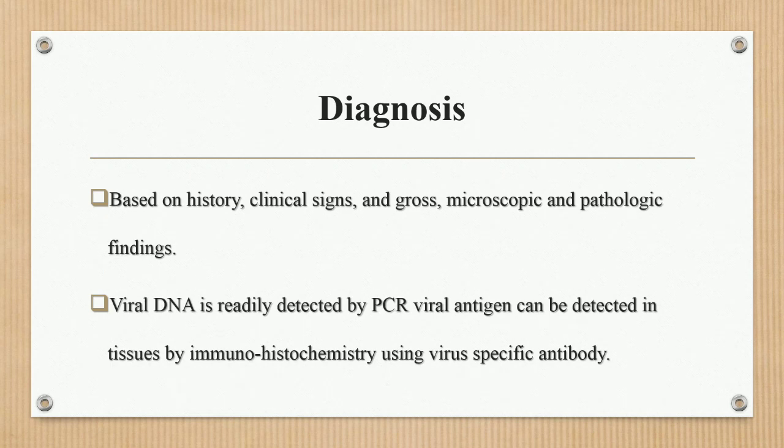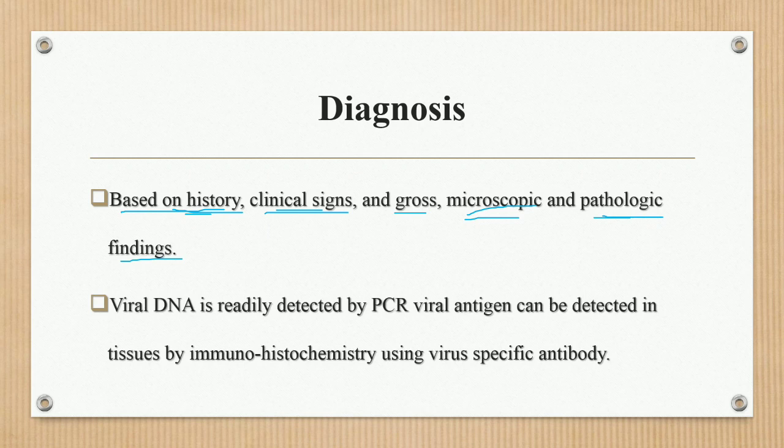Next one is the diagnosis. The diagnosis is based on the flock history, clinical signs in the birds, and gross, microscopic and pathological findings that are helpful in the diagnosis of the chicken anemia virus.